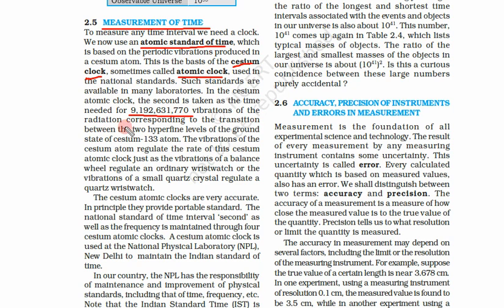9,192,631,770 vibrations of radiation corresponding to the transition between two hyperfine levels of the ground state of the cesium 133 atom. Forget about this. What we have to remember is that we are using cesium and the vibration of cesium. So around 9 billion vibrations of cesium atoms make 1 second. We use this number of vibrations to calculate the time. When cesium atoms vibrate this many times, around 9 billion times, we say this is 1 second.